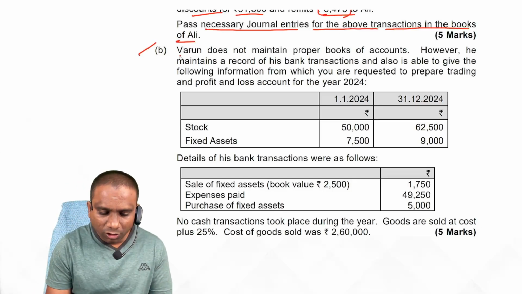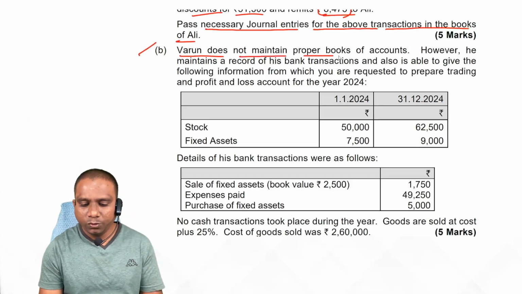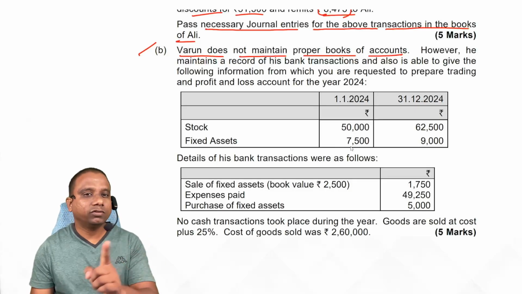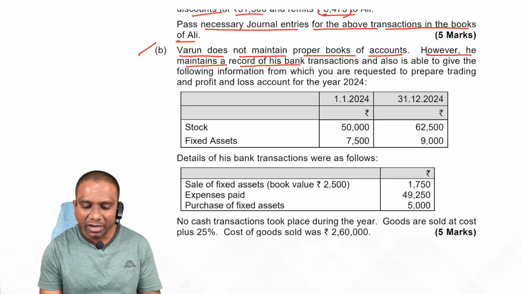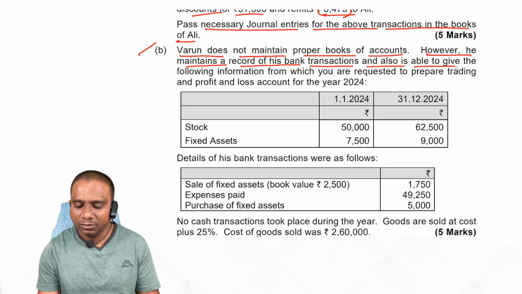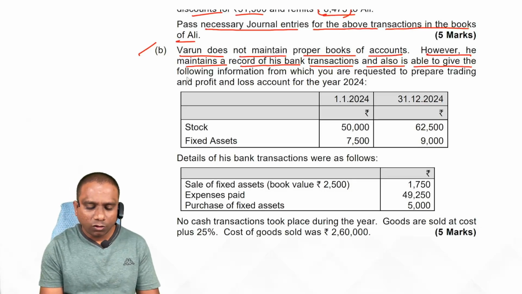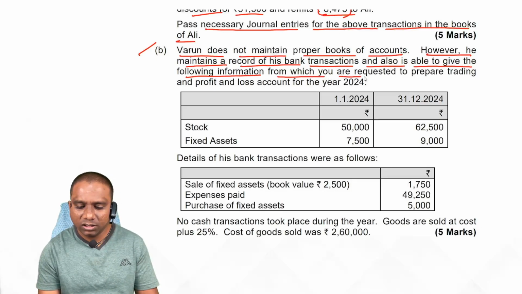5B. Varun does not maintain proper books of accounts, means accounts from incomplete records. However, he maintains a record of his bank transactions and is able to give the following information from which you are requested to prepare trading and profit and loss account.